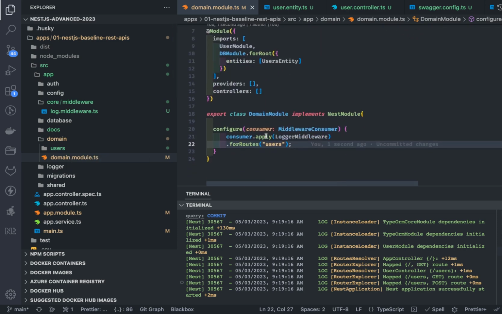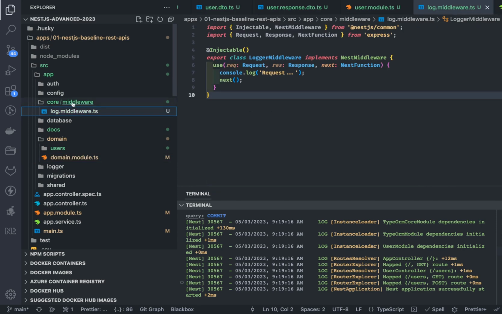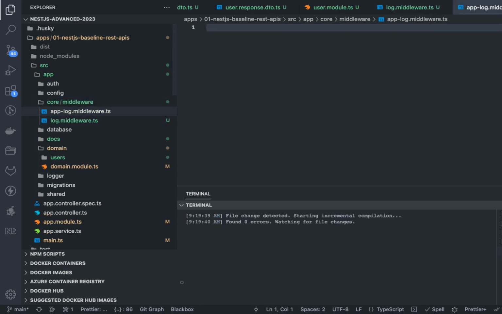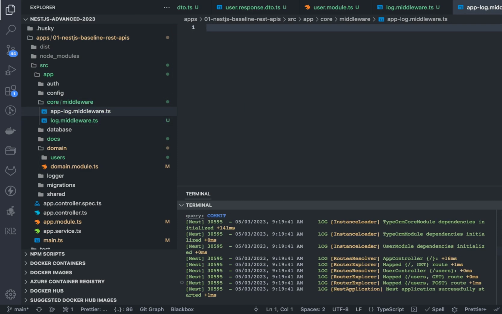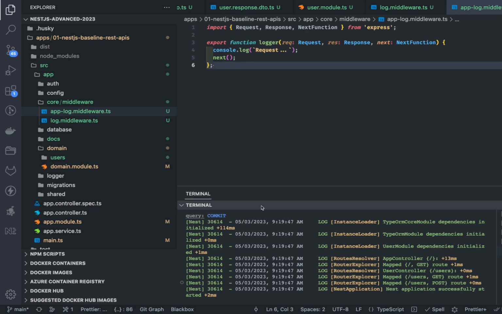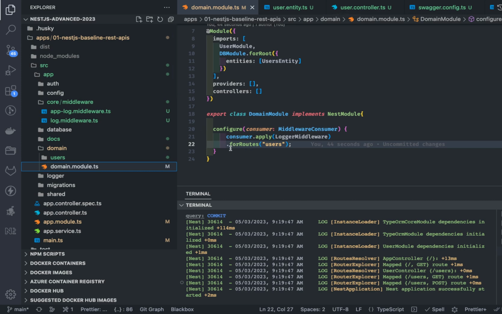Similarly, there are other middlewares also, which is function-based middleware. Let's say applog.middleware.ts. Here I'm just creating another middleware. Those middlewares are function-based. Here we are creating a simple function, same as what we were doing in Express, if you remember. And then we can just use this middleware in our domain module. Here we can register multiple middlewares. So this is the logger middleware we have applied.